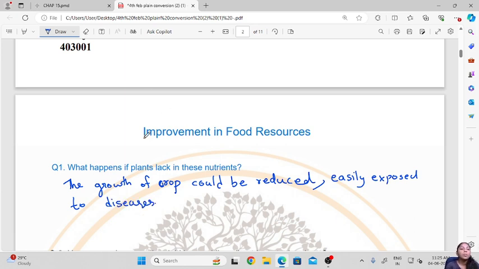Then another point is that the yield may be hampered. The yield of the crop will be reduced since the reproduction will be affected, right?